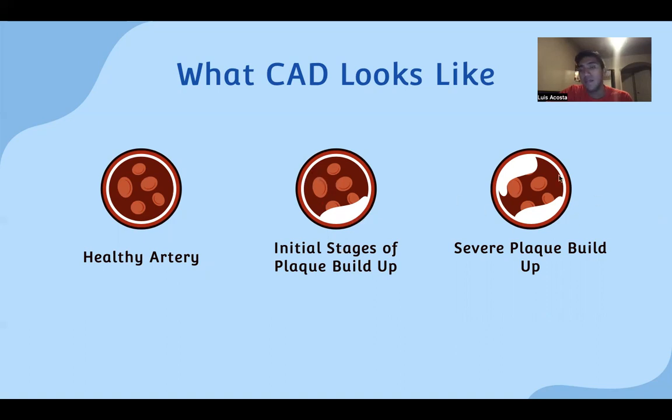And here we have a severe plaque buildup. So this right here is where we start to have issues. And then these issues could eventually lead to blood clots. Whenever there's a narrowing in the arteries, these red blood cells start to get caught. And then if more blood cells get caught within each other, there could be a blood clot, which could lead to a heart attack due to a lack of blood flow being given to the heart.